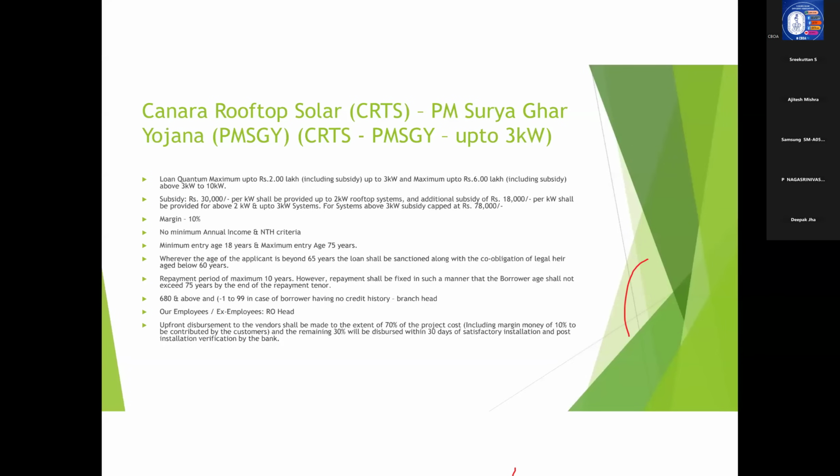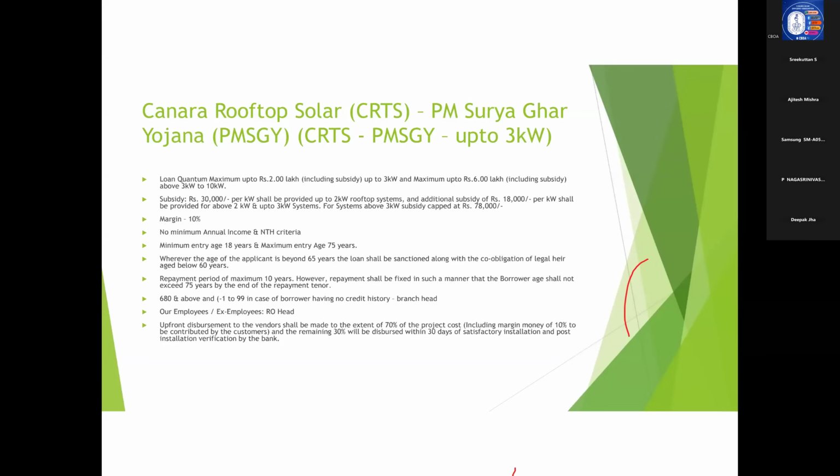That is up to 10 years. But while giving the maximum loan tenor, we need to take into consideration the borrower's age, because the borrower's age should not exceed 75 years by the end of the repayment tenor. That is one aspect.